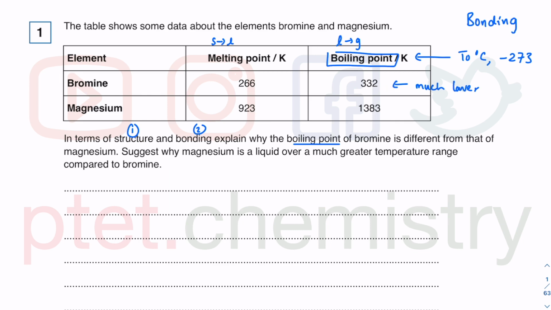So why is magnesium a liquid over a much greater range? It stays as a liquid before it boils, so we need to relate this to the melting point going to the boiling point. Why is the range so big for magnesium compared to bromine? This must be to do with going from the liquid to the gaseous state. It requires a lot more energy for the magnesium to go to gaseous state. So let's talk about structure first.